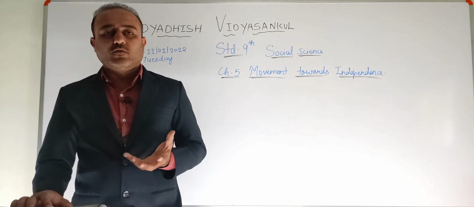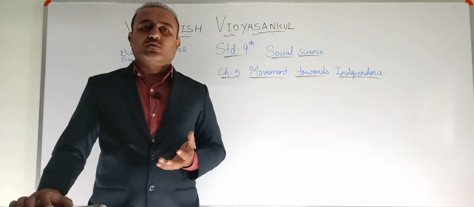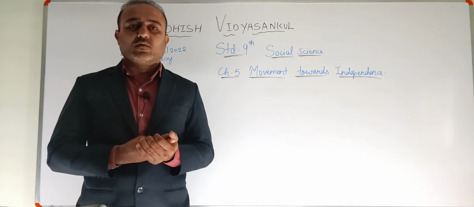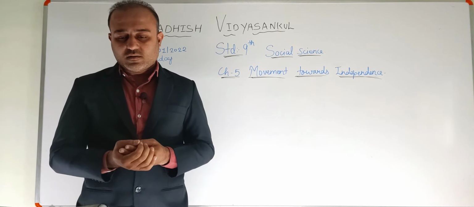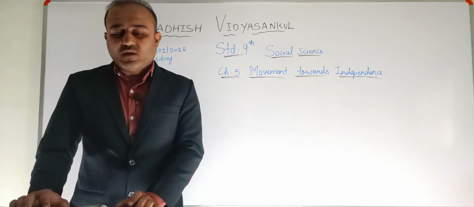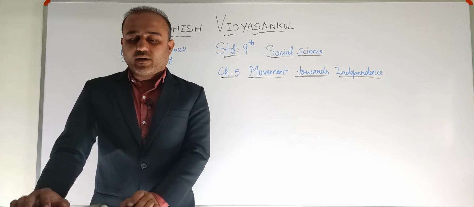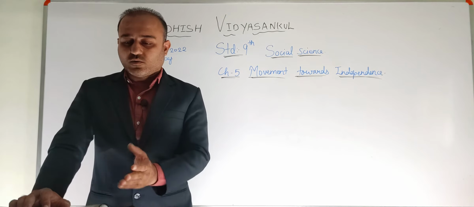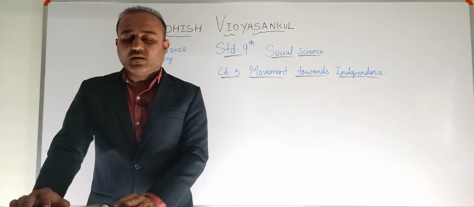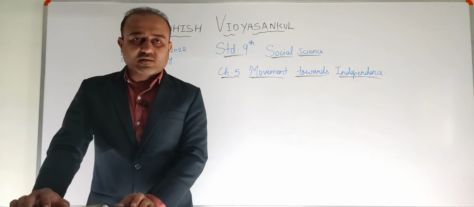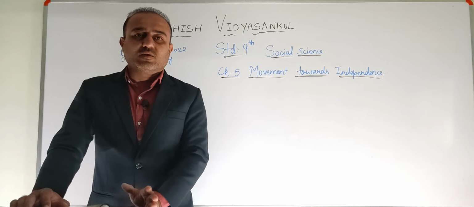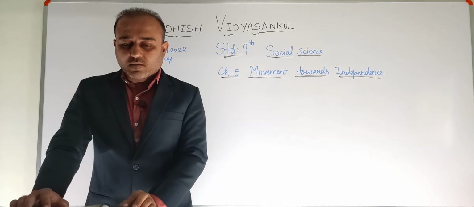So they wanted to frame a commission to frame the laws, rules, regulations for the Indians. But 2 years later, the government appointed the Simon Commission. As it is written, 10 years was the time decided, but within 2 years only the Britishers appointed the Simon Commission.